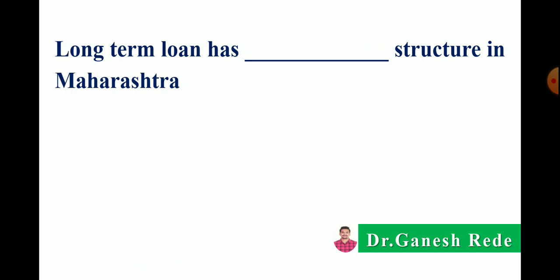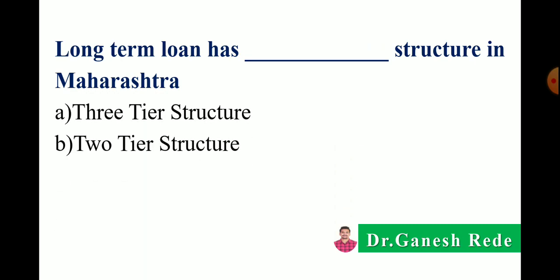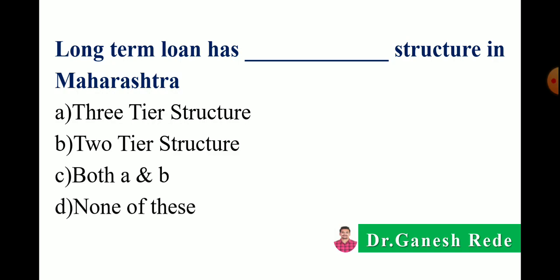The next, long term loan has dash dash structure in Maharashtra. So option A 3 tier structure, B 2 tier structure, C both A and B, or D none of these. Correct answer is 2 tier structure.